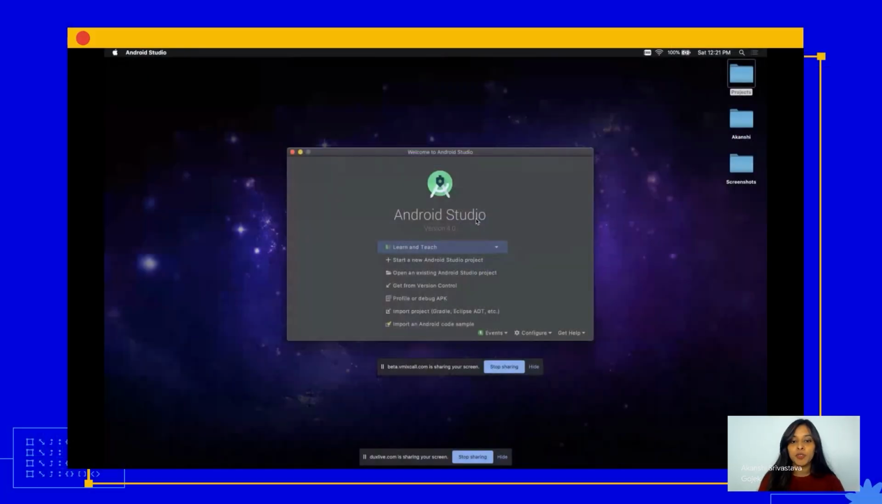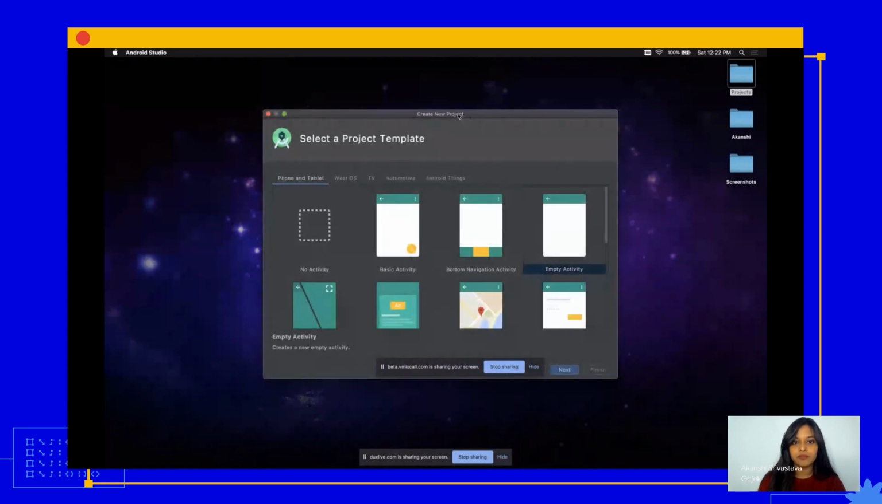I would like you all to open your Android Studios now. And here you must be seeing a bunch of options. So, let's go to start a new project. Now you see it gives you an option to select a project template, or a bunch of activities basically. So what is an activity exactly?